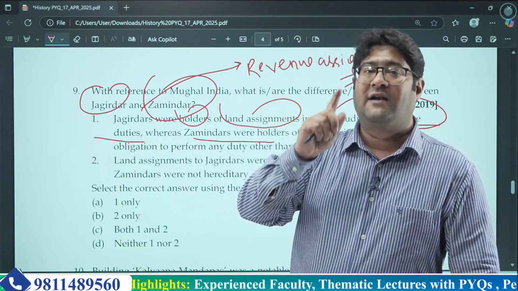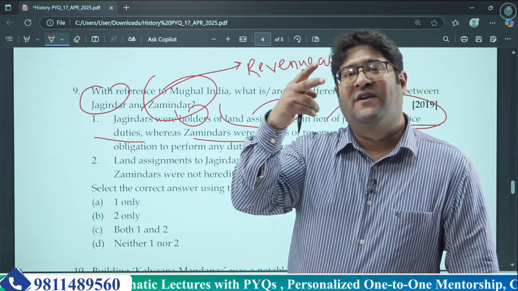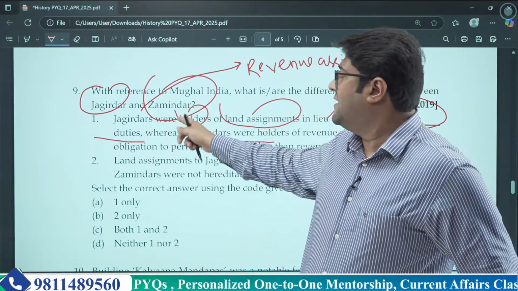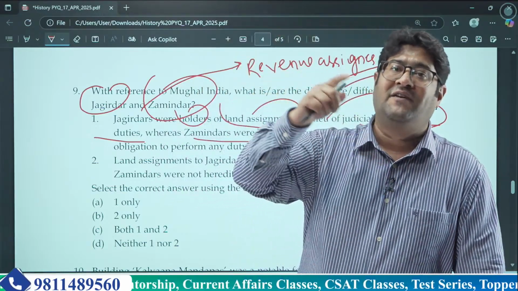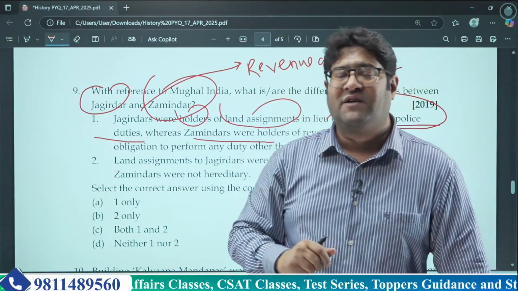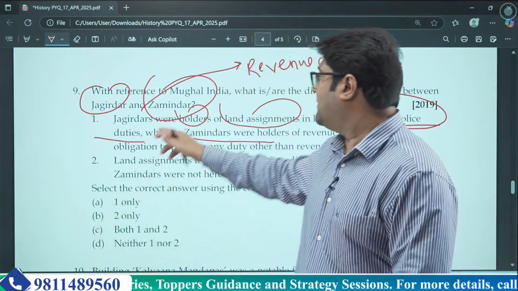Because Jagirdars had to maintain troops. So these are two different functions. A particular officer is taking care of military functions. Another one is taking care of civil functions. What comes under civil functions? Police functions, judicial functions. So that's why the first statement is wrong.